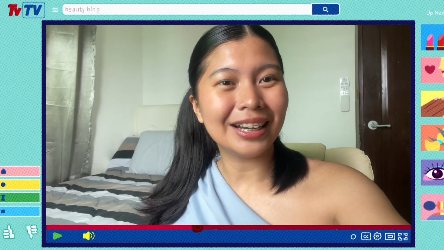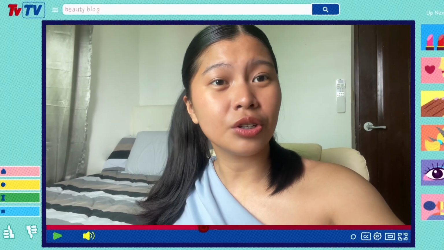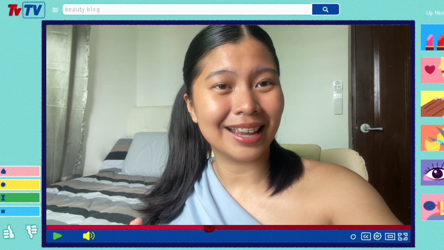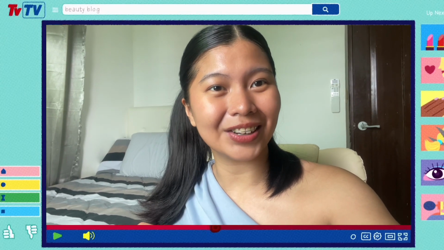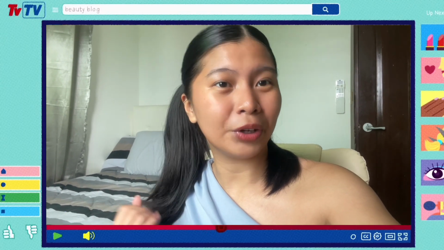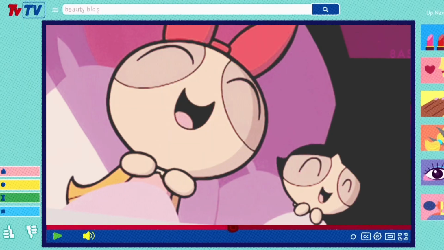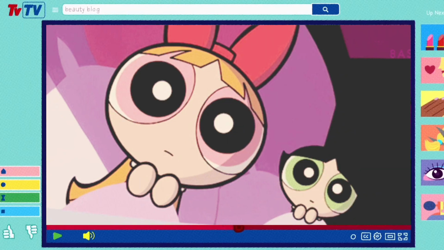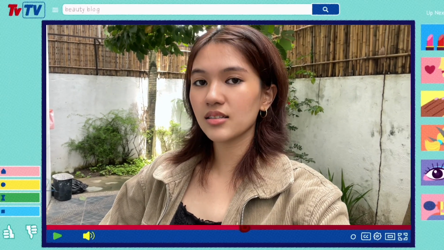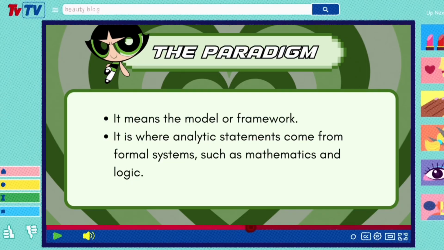So just remember, analytic claims are true because of the meaning of the words themselves. And we use the coherence theory to check if they fit with how we use language. And when you try to deny them, you'll end up sounding like you don't know what you're talking about. Let us further discuss analytic statements. It has a paradigm. That means the model or framework.